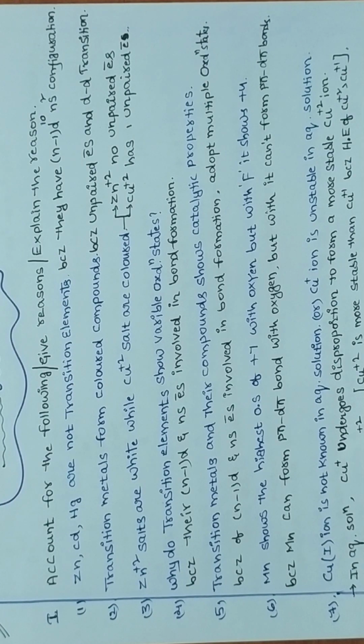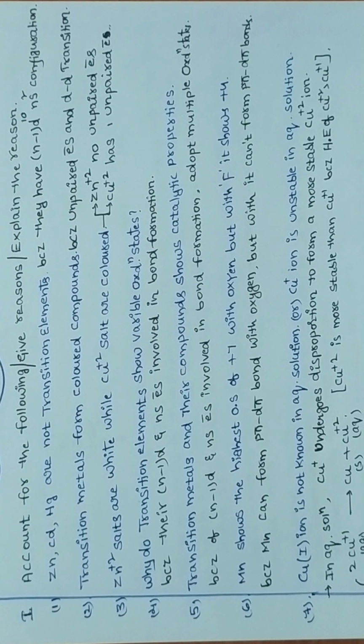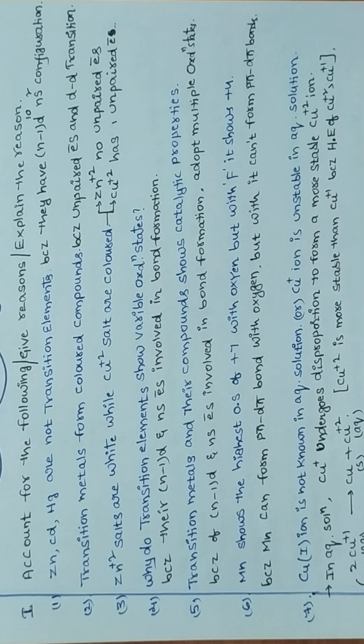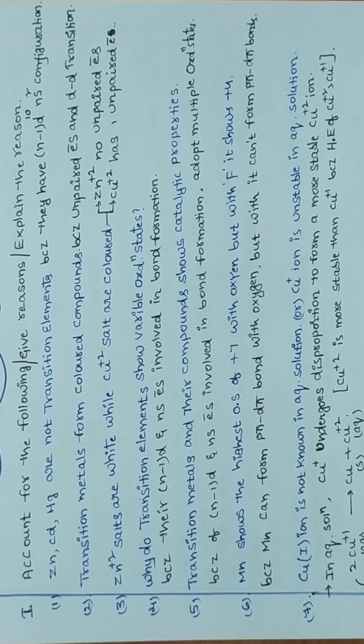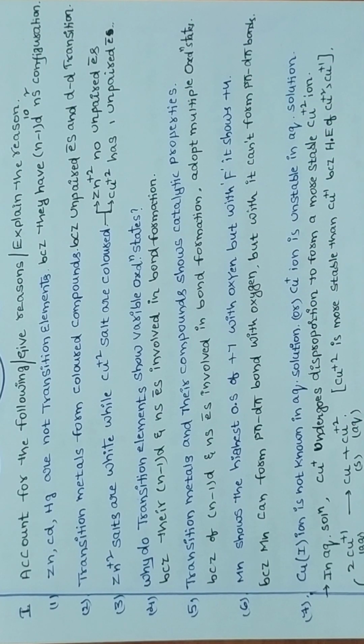Next, transition metals and their compounds show catalytic properties. Why? Because of involvement of (n-1)d and ns electrons in bond formation. Now, why does manganese show +7 oxidation state with oxygen, but with fluorine it shows +4 oxidation state? Because manganese with oxygen makes double bonds, with fluorine it makes single bonds. So in oxides it exhibits +7 oxidation state. Manganese can form p pi-d pi bonds with oxygen, that is double bonds, whereas with fluorine it can't make p pi-d pi bonds.